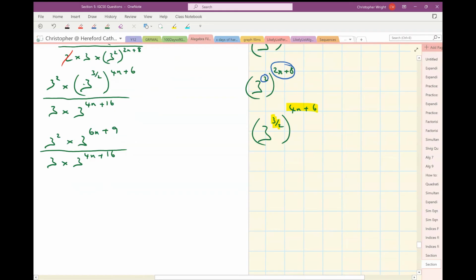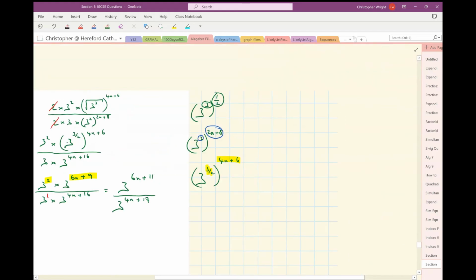Right, well, I can simplify the top here just by adding these indices, can't I? I can do 3 to the power of something times 3 to the power of something else. Add those indices, I'm going to get 3 to the power of 6n plus 11. And on the bottom here, in the same way, that's a 3 to the power of 1. So then I'm going to add the indices. So I'm going to have 3 to the power of 4n plus 17.